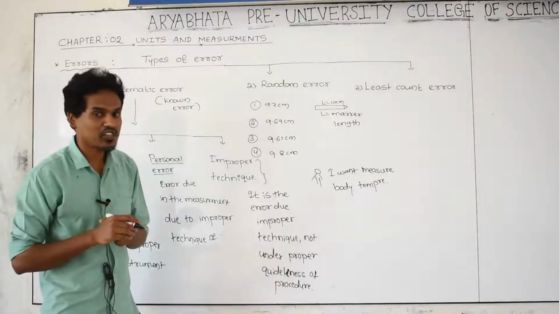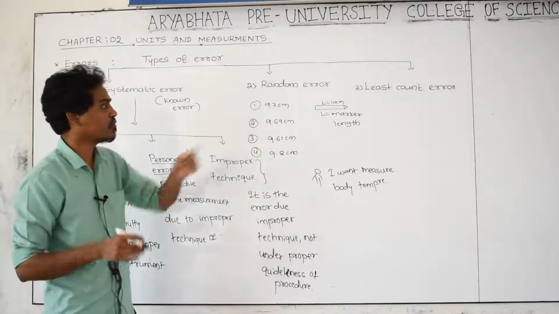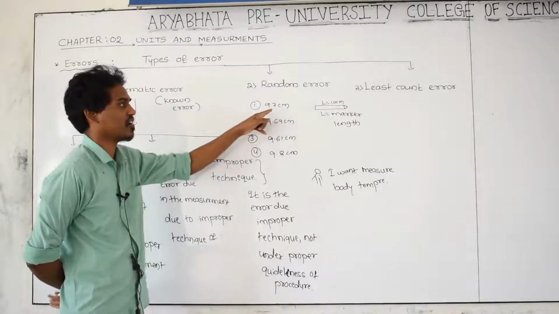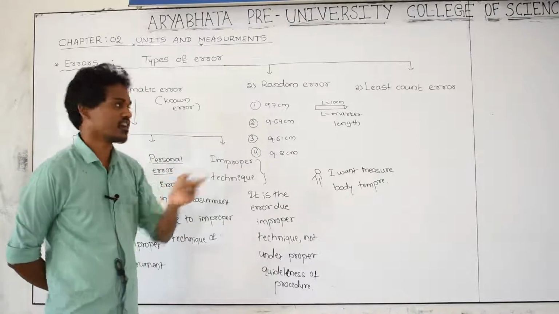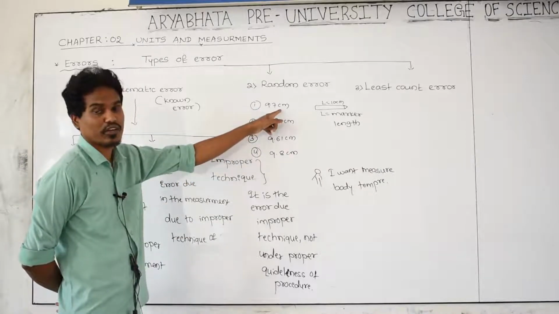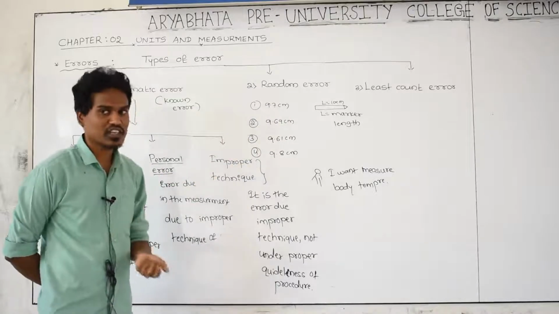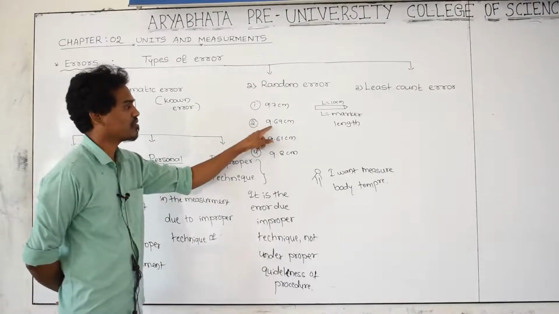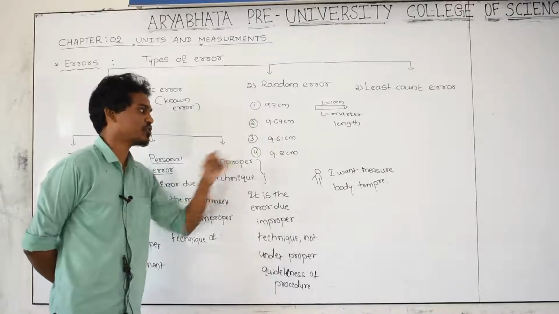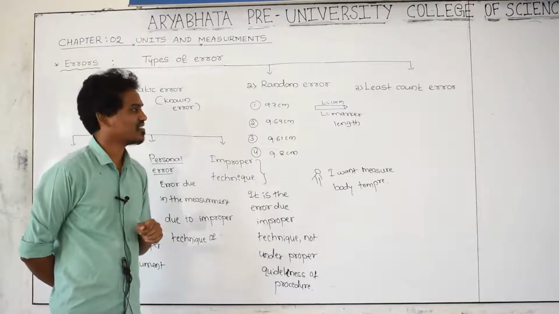By using one of the instruments, a vernier caliper, I am measuring the length of the marker. First time, for the first reading, 9.7 comes in the instrument. This is the measured value. Second time, once again I am measuring by using the instrument, the measured value becomes 9.69. Third time 9.61. Fourth time 9.8.